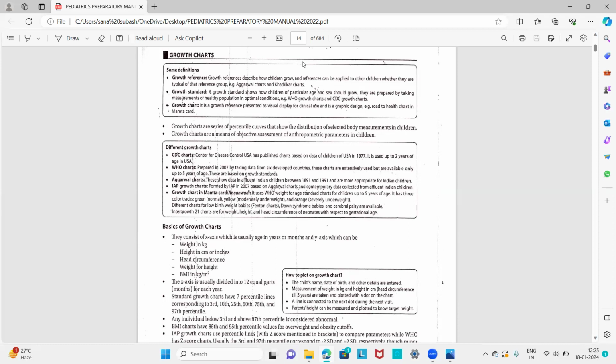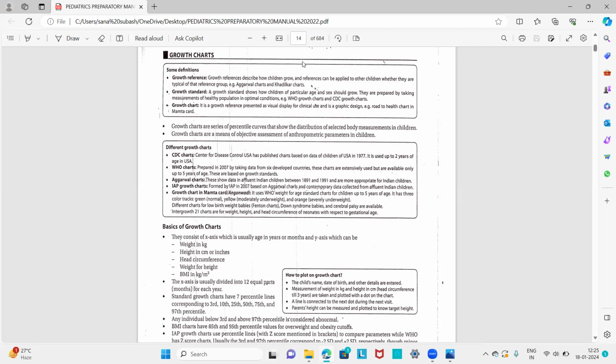Growth chart is very important for assessing growth in a child. We have to assess the normal growth patterns, and if there is any deviation, we can refer the child immediately. Okay, so growth charts have some importance. What are the uses of growth charts? We should remember that properly.